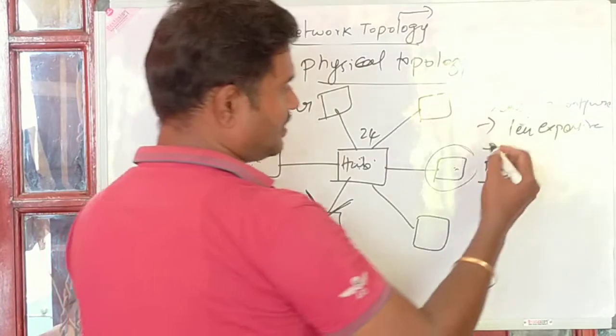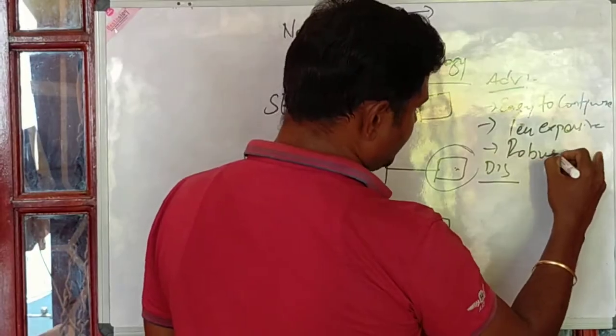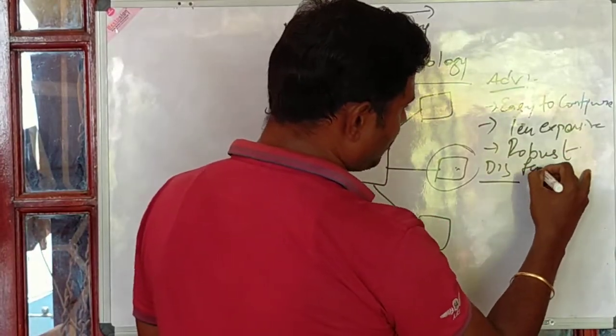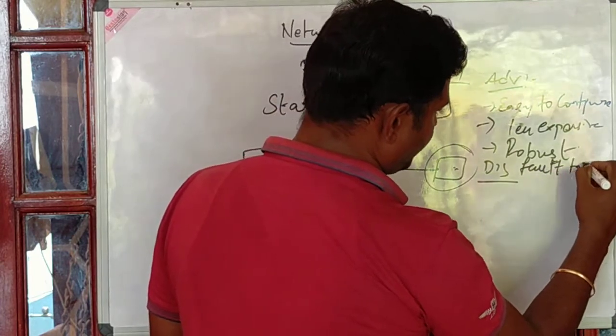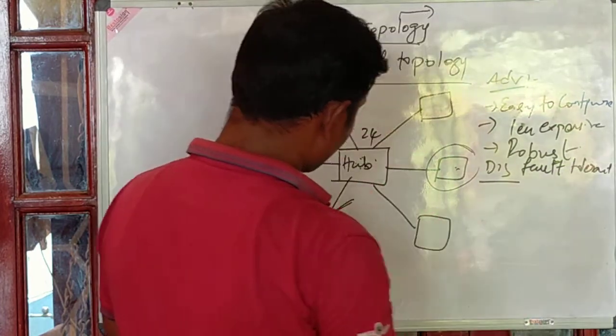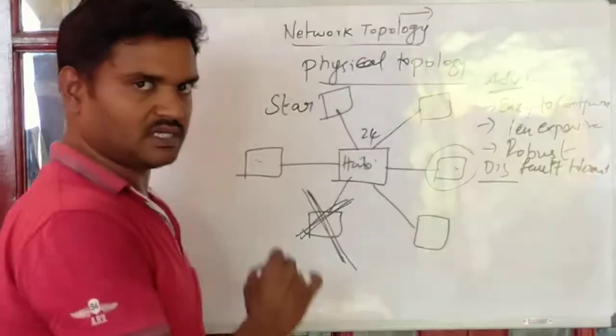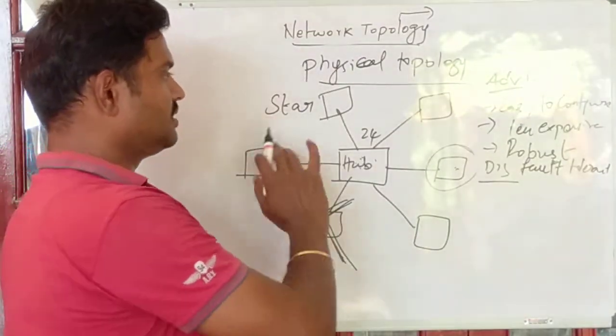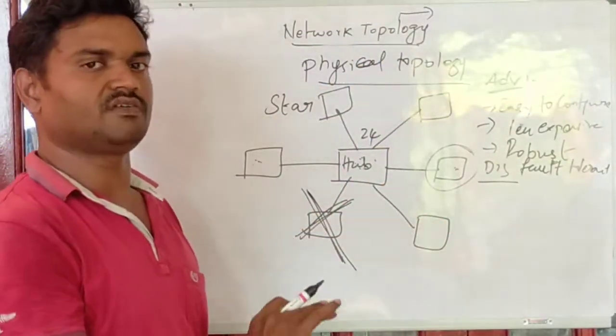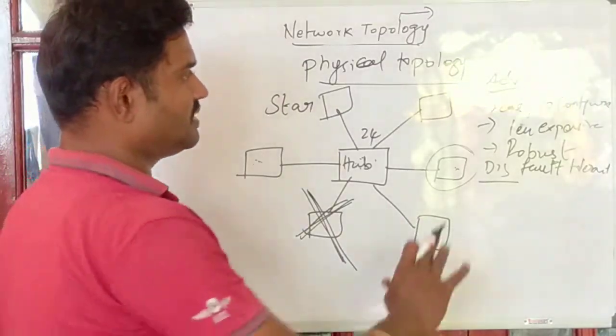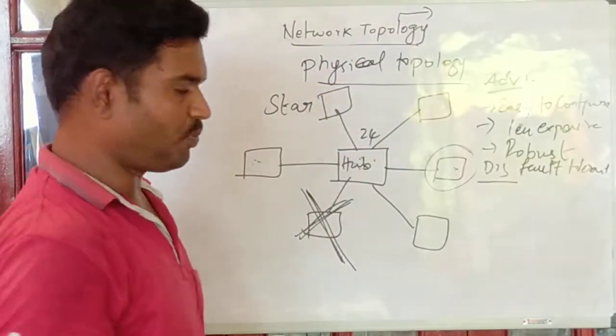So it is fault tolerant. It is a robust network and a fault tolerant network. If one particular node goes down, or is a faulty node, then the rest of the network is still active. That is the major advantage of star topologies.